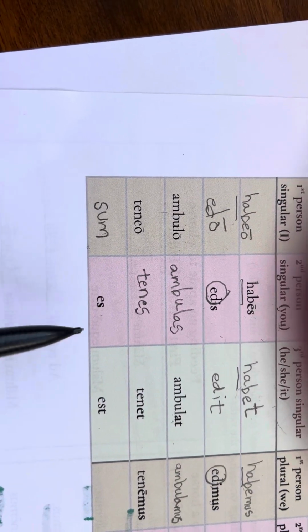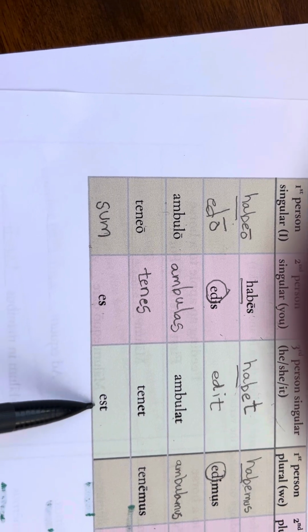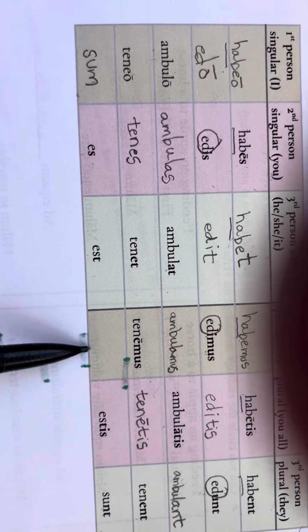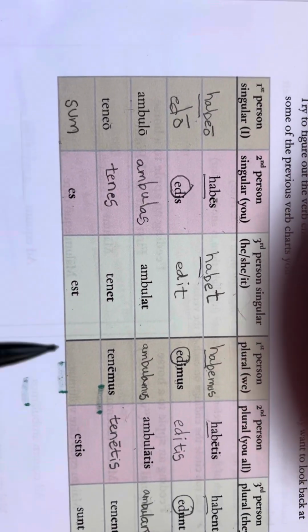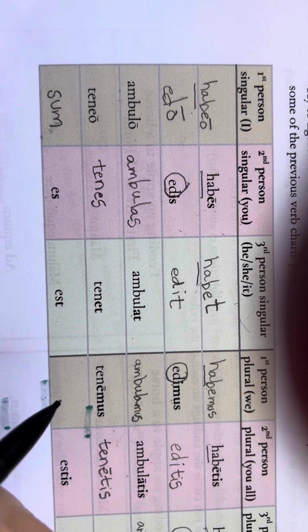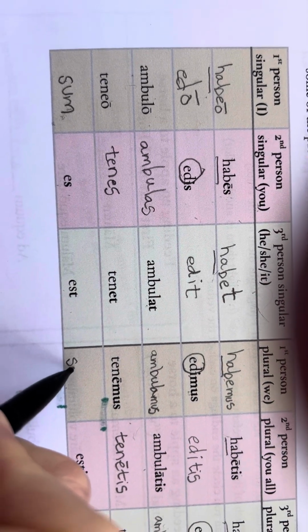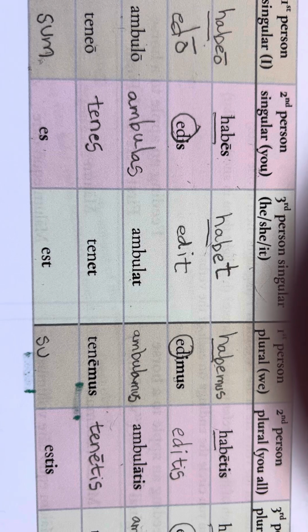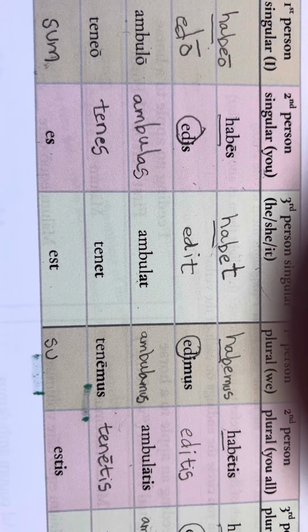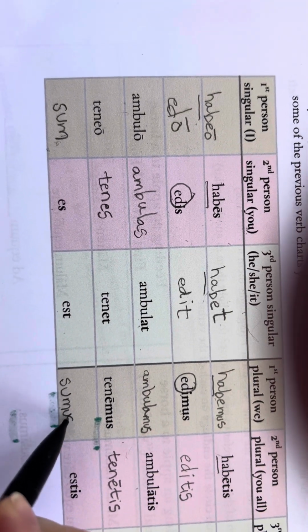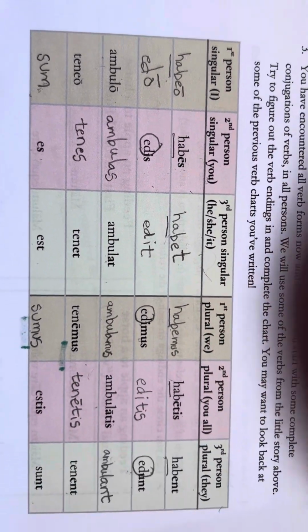I am, you are, he or she is. And then when we say we are, it's going to look like this first person right here. So I'm just going to tell you, it starts with S-U, and then what's the ending for we? All of these end with mus. Hey, we filled out the whole chart.